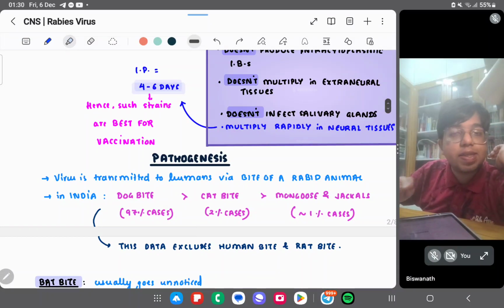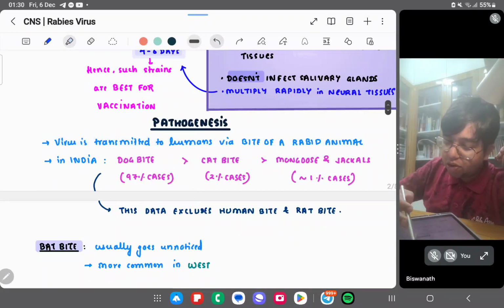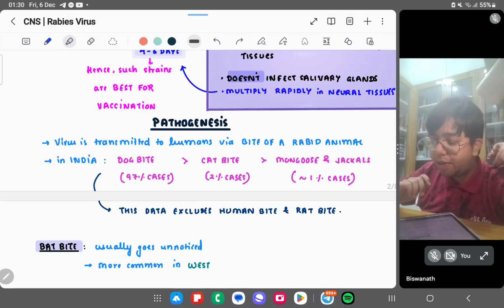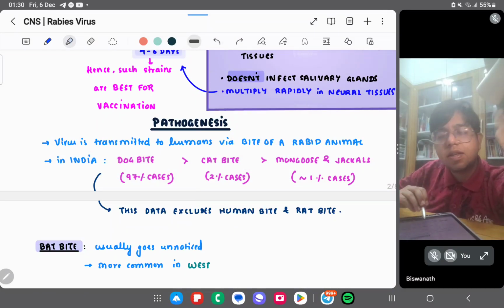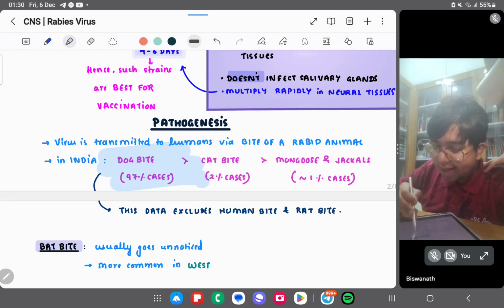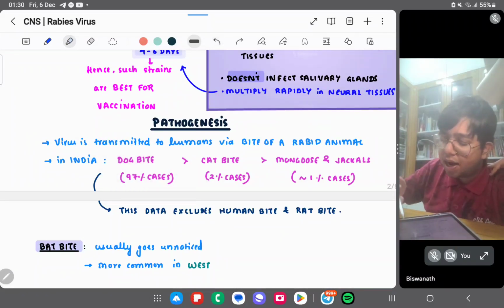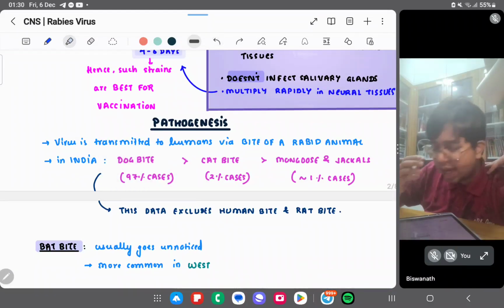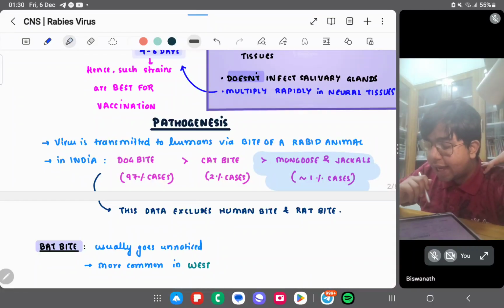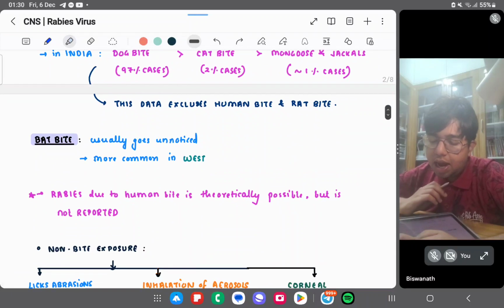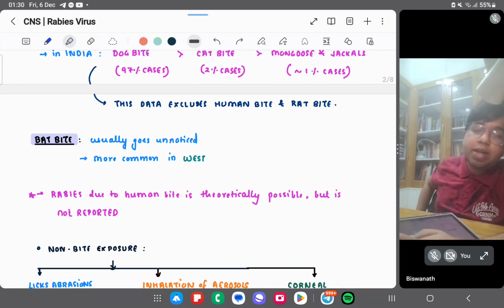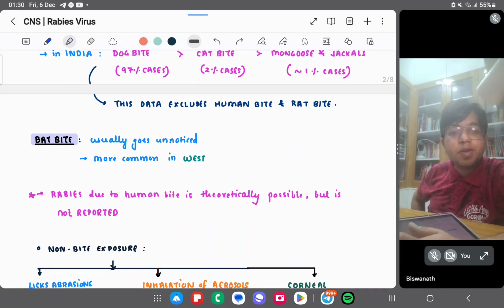Pathogenesis. What is the pathogenesis of rabies? Virus is transmitted to humans by the bite of a rabid animal. In India, dog bite cases are very common: dog bite 97%, cat bite 2% and cat scratches, mongoose and jackal less than 1%. Bat bite is more common in the West, not in India, but it can also transmit rabies.